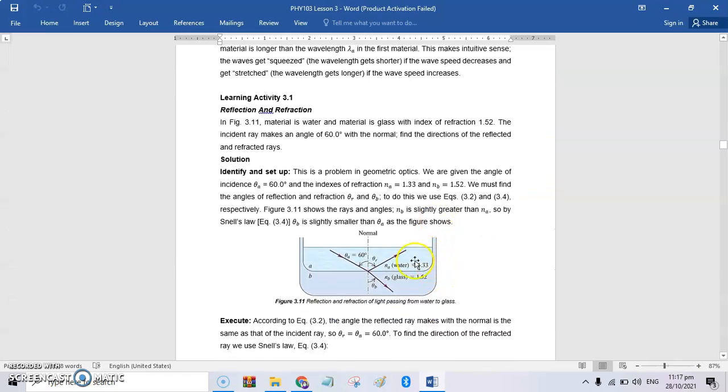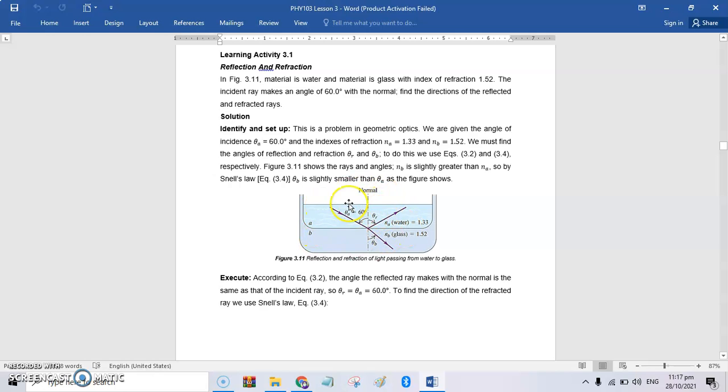So, from this figure, dito tayo mag-base sa figure. Okay? The incident ray makes an angle of 60 degrees. Where's the incident ray? See? Ganon. Kung saan pupunta yung point, si incident ray yon. Sa kanya manggagaling yung ray.